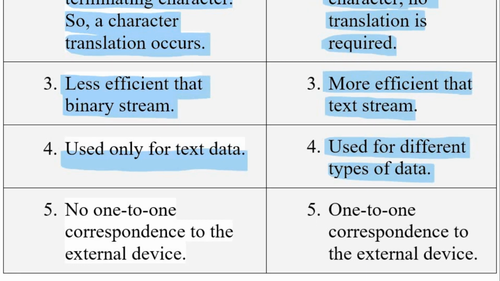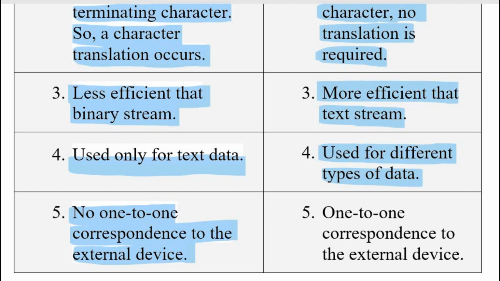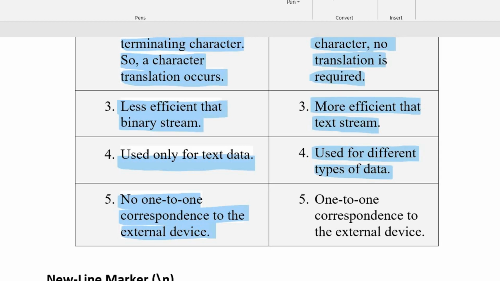In the text stream, there may not be a one-to-one correspondence to the external device. It means the number of characters which are present on the text stream may not be equal to the number of characters that are actually written in the text file. On the other hand, by using binary stream, the number of bytes which are present on the binary stream are exactly equal to the number of bytes actually present in the file. So one-to-one correspondence to the external device is present in the binary stream.